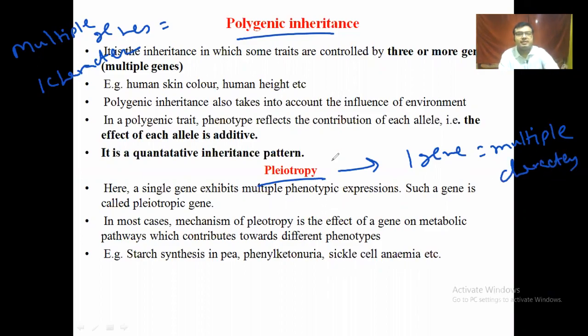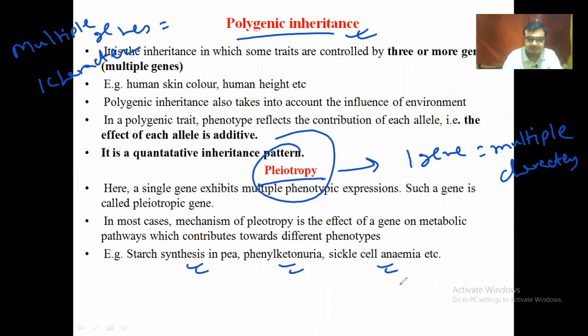Okay, in this case an example of polygenic inheritance is human skin color. Normally this type of question is asked in the examination. And for pleiotropy, phenylketonuria is an example. Starch synthesis in a pea plant is also one kind of example. So starch synthesis, phenylketonuria, as well as sickle cell anemia. That's it.